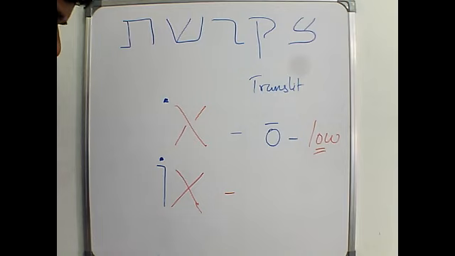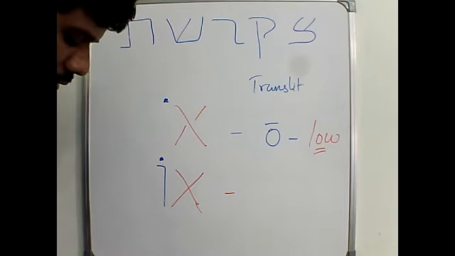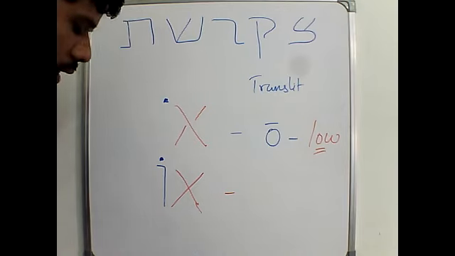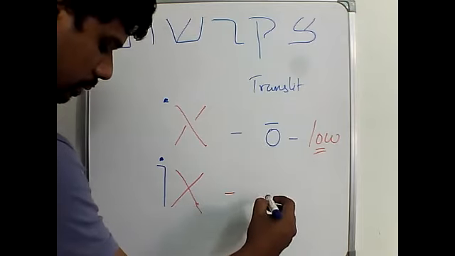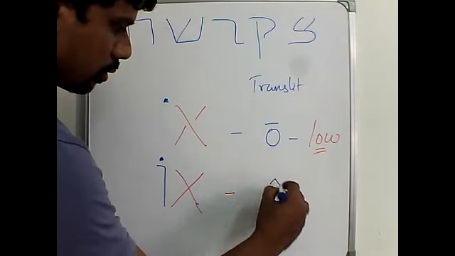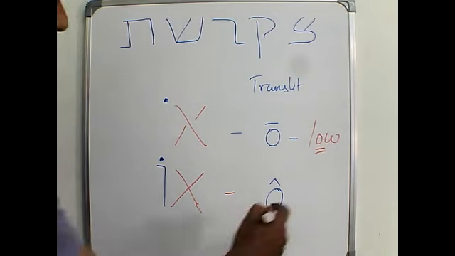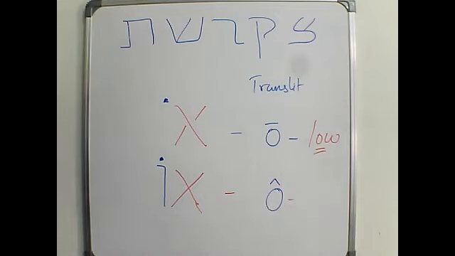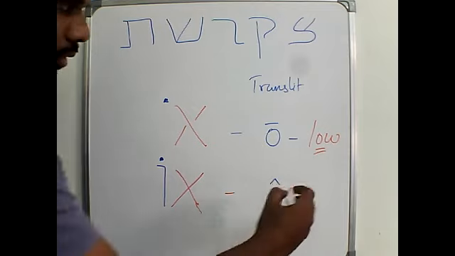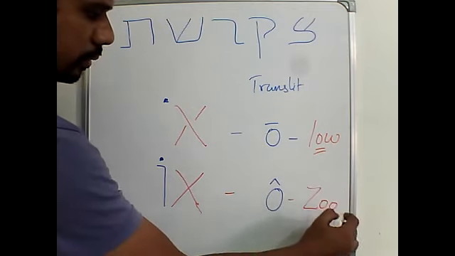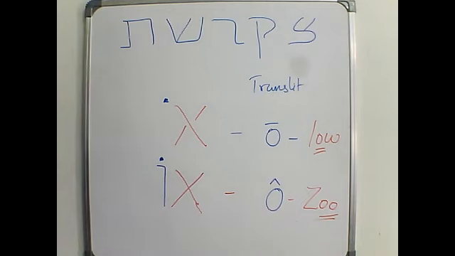For the transliteration, we can say it as O. But if you want to differentiate a little bit, okay, O, ô.